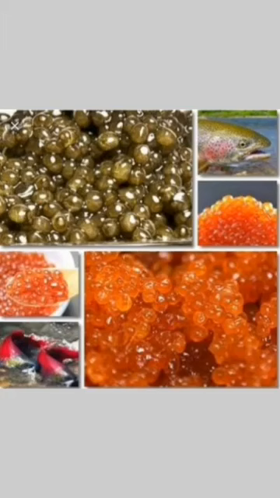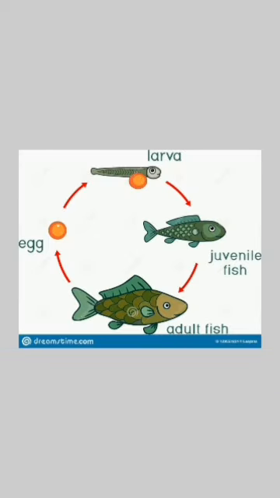Let us discuss the fish. The fish lay thousands of eggs in water, but out of thousands of eggs, only a few hundred hatch. So this is the life cycle of a fish. First the egg becomes a larva after hatching. Then the larva changes into a juvenile fish, and after many days it becomes an adult fish. So first egg changes into larva, then to juvenile fish, then to adult fish. This is the life cycle of a fish.